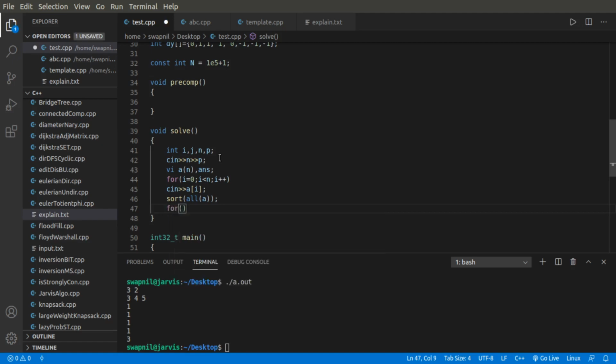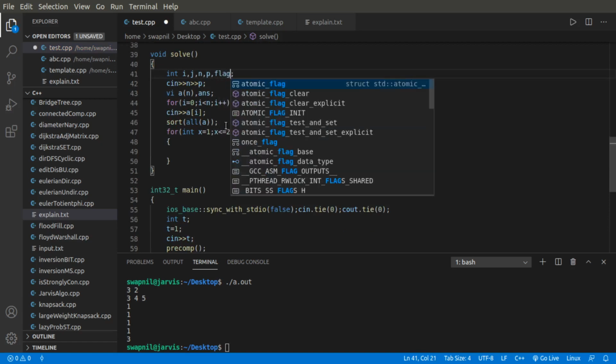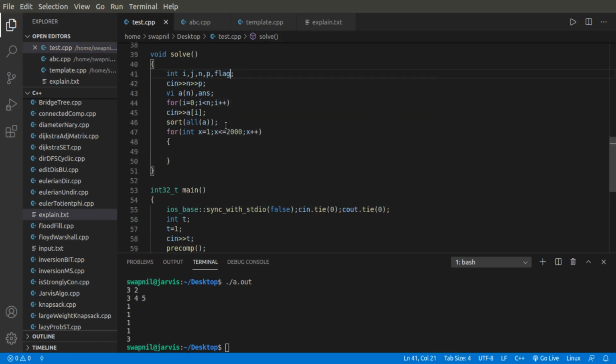Now I'll loop through all the values of x. So int x equals 1, x less than or equal to 2000, and x plus plus. I'll also have to make a flag variable over here, which is initially 1.